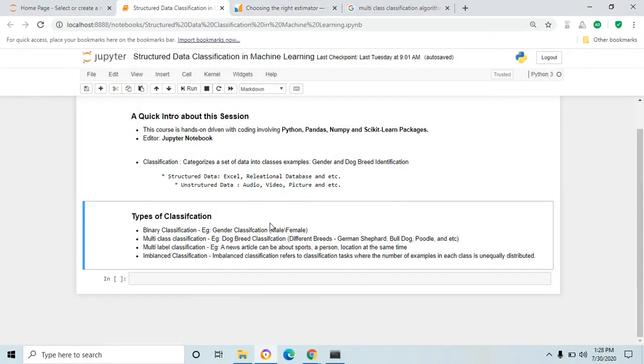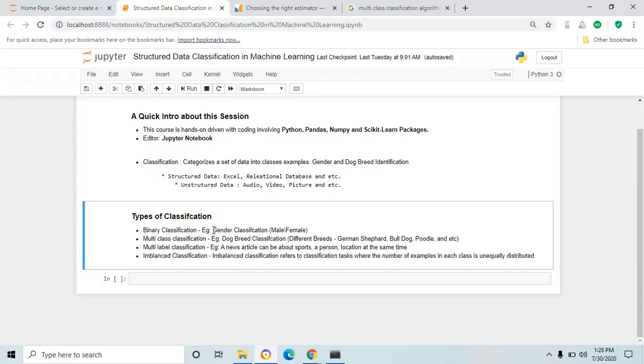Type of classification. Here we are going to see the types of classification: binary classification, multi-class classification, multi-label classification, and imbalanced classification. Many classification types are available in machine learning, but these four are widely used in the machine learning field. The first one, binary classification.